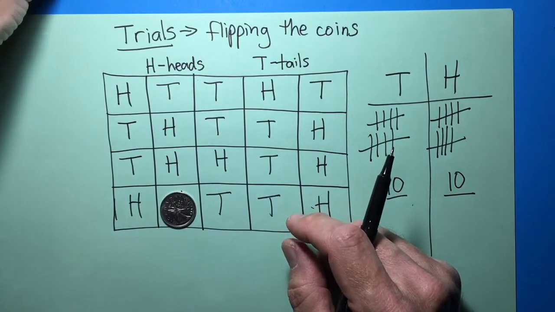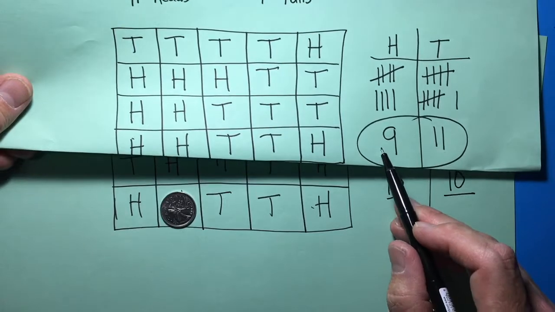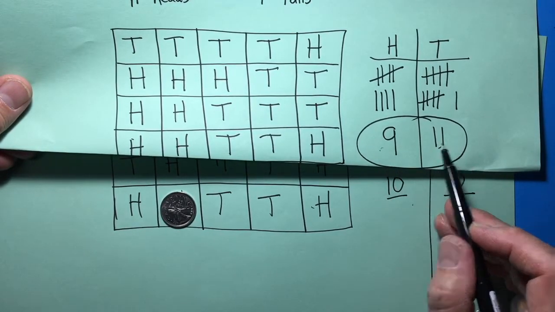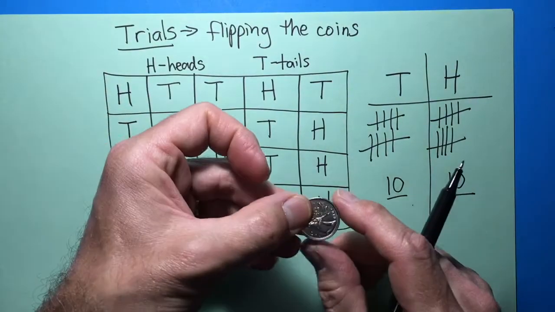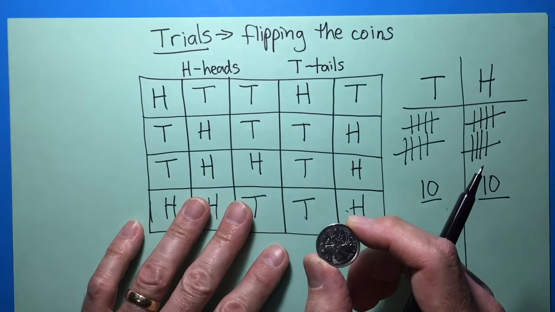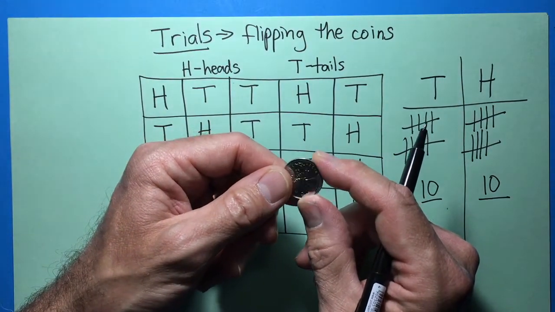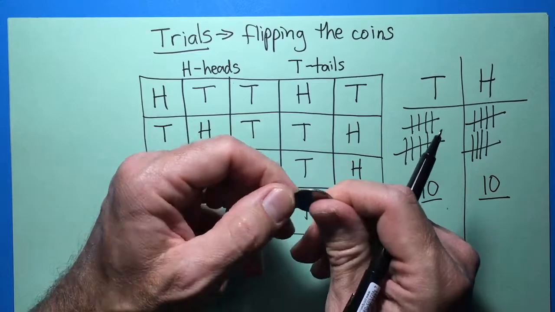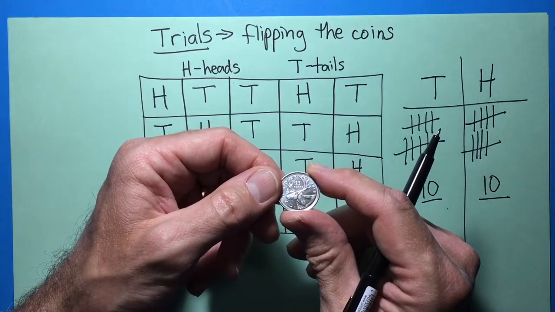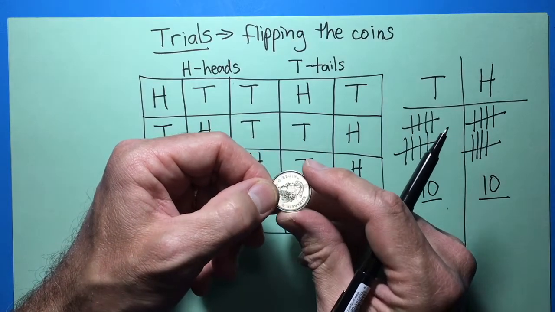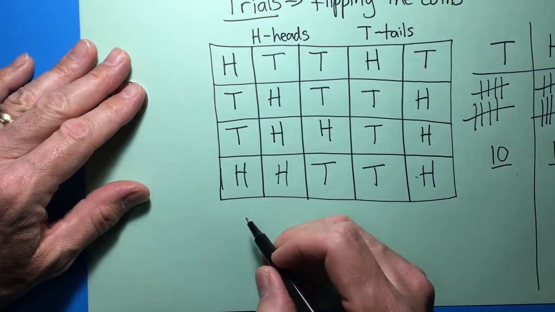But if you do this at home, it's probably you're not going to get the same as I did. You might get 9 and 11, you might get 8 and 12, you might even get 7 and 13. But if you could flip the coin 1,000 times, probably pretty close to 500 times you'd have tails and 500 times you'd have heads. So here is something I'd like you to do.